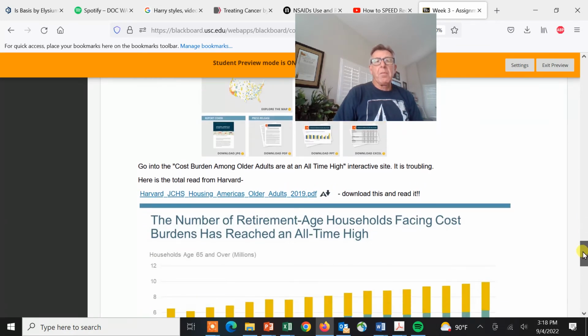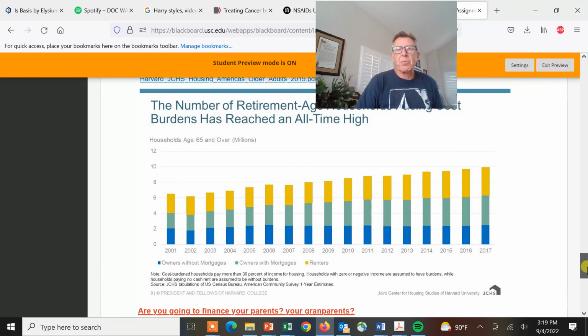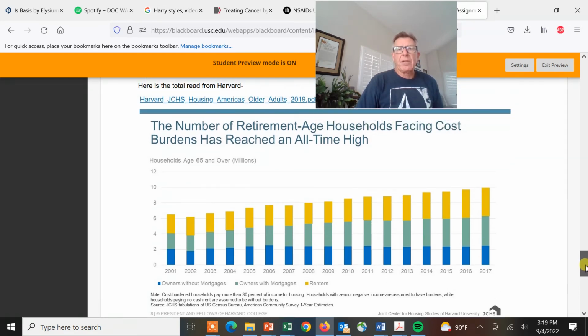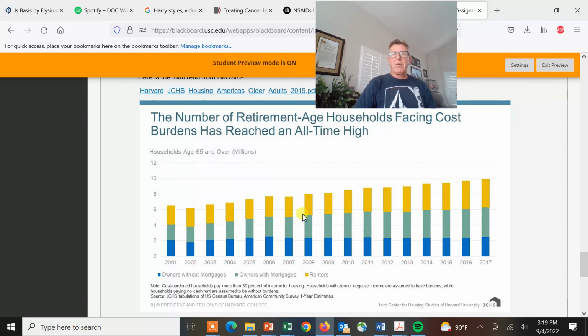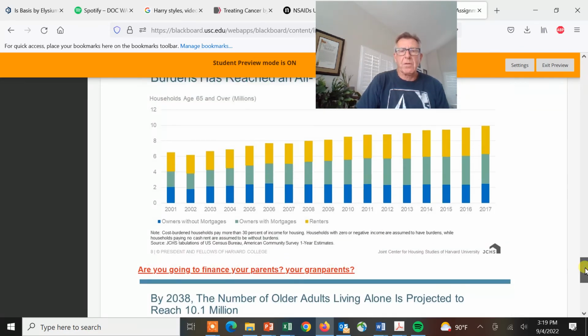And then we come down here and we're looking at people that would be my age. Now, I'm not retiring right now, but we look at retirement age households, and the cost burden that they are experiencing. There's a threshold, which they refer to as a burden. We can see that the renter burden is going up, and owners with mortgages is going up. And of course, owners without mortgages, this is not going to be much of a burden. That plays itself out in terms of the population.